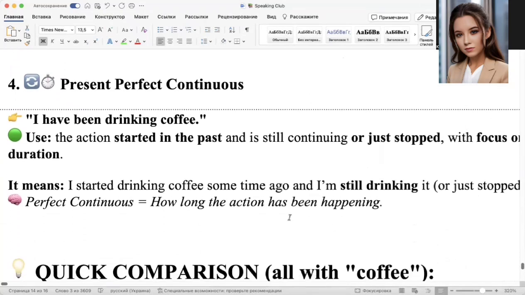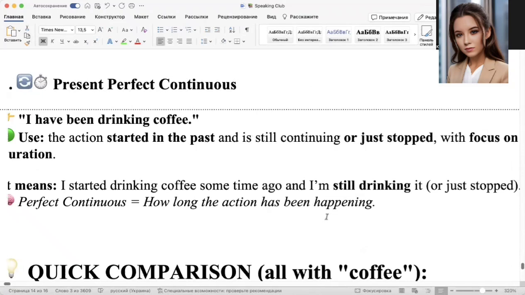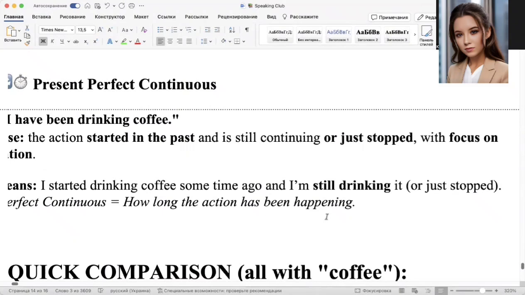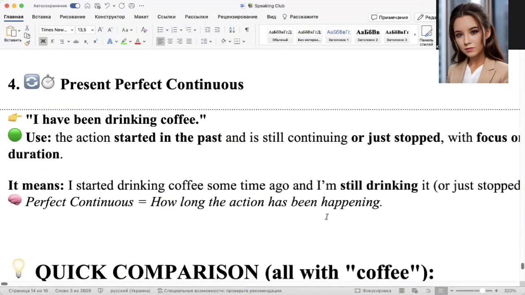Present perfect continuous. The action started in the past and is still continuing or just stopped, with focus on duration. Period of time. Perfect continuous is the period of time, how long you do something. I have been drinking coffee. It means you started drinking coffee some time ago and you are still drinking it or just stopped. So perfect continuous is how long the action has been happening.